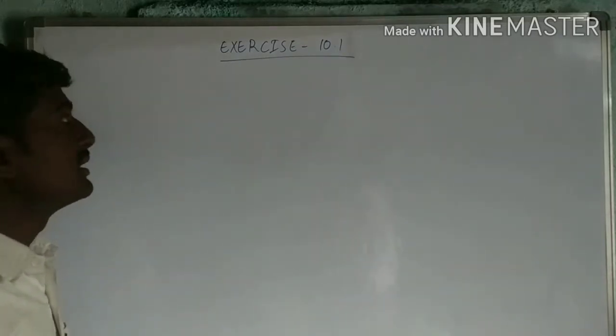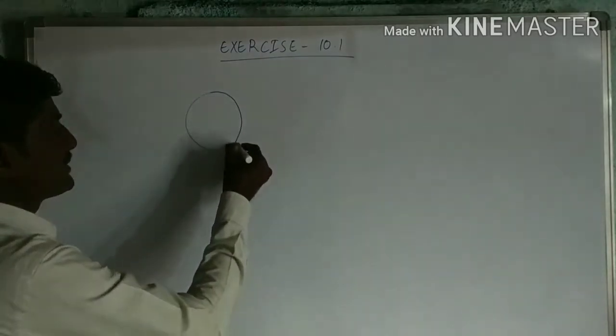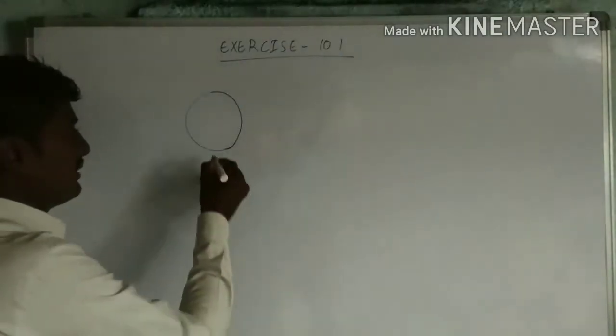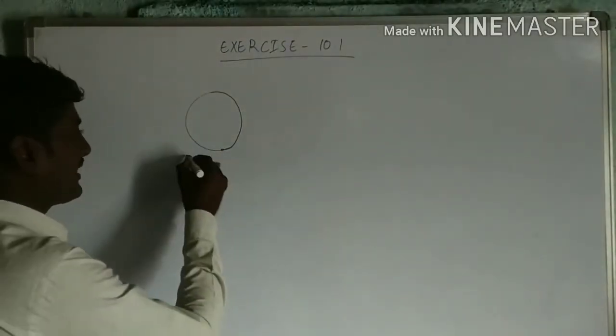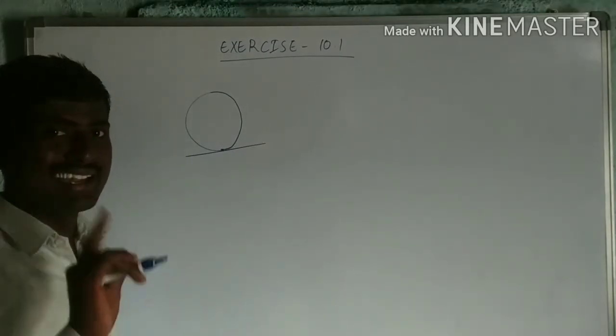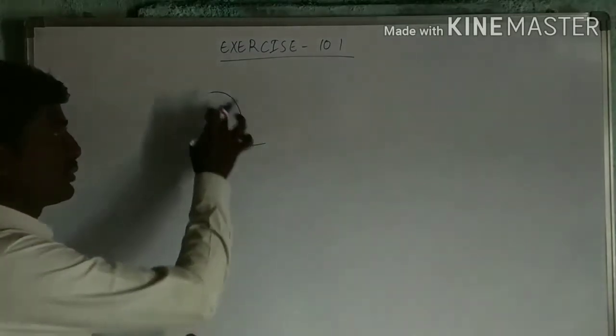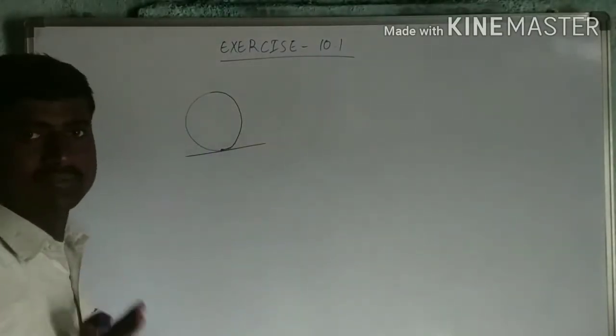Suppose we have a circle. At one point, we can have only one tangent. The maximum number of tangents we can draw to a circle at a point is only one.